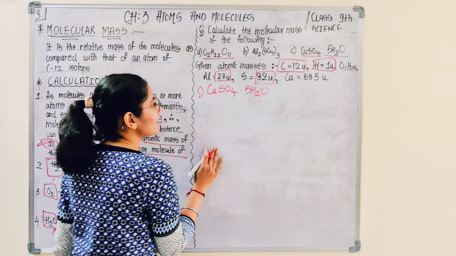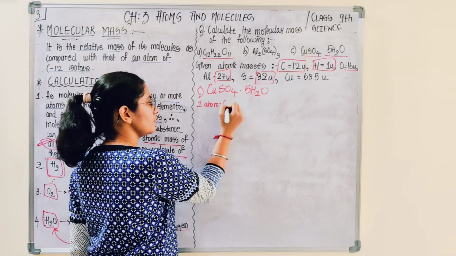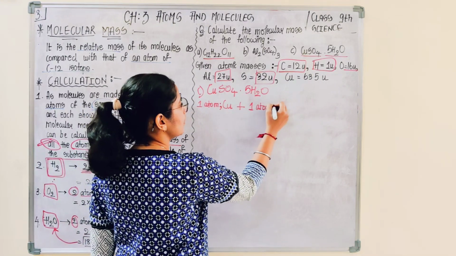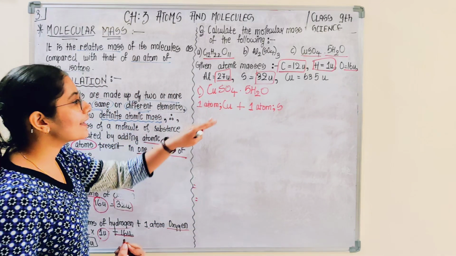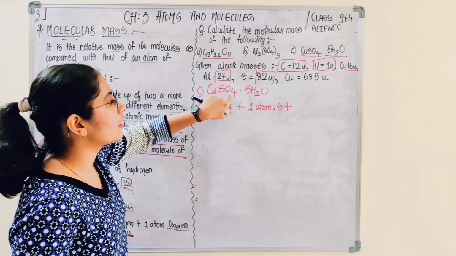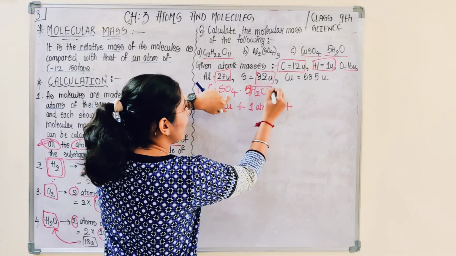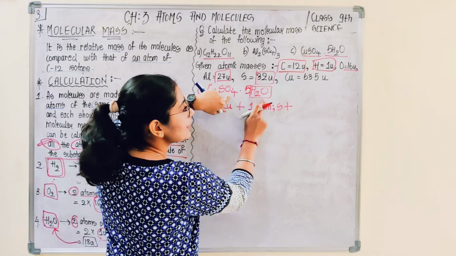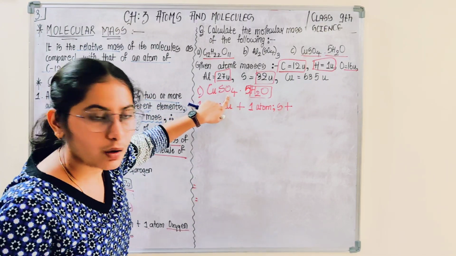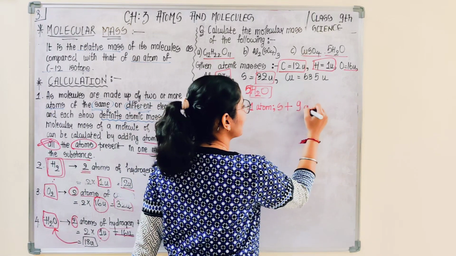CuSO4.5H2O. So you identify here there is 1 atom of copper plus 1 atom of sulfur. Now see how many atoms are there of oxygen. So here you are able to see 4, but there is 1 also here. अगर कोई भी मॉलिक्यूल के आगे 5 लगाए, there is 5 molecule of oxygen, that means there would be 5 atoms of oxygen. Okay, so 4 atoms plus 5, 4 plus 5, 9 atoms of oxygen.